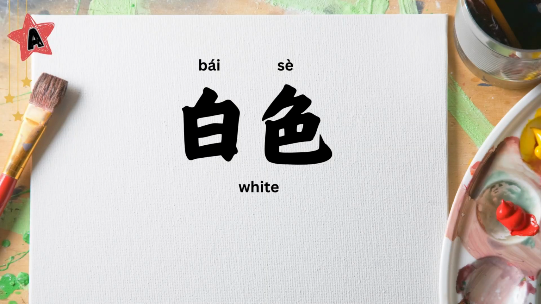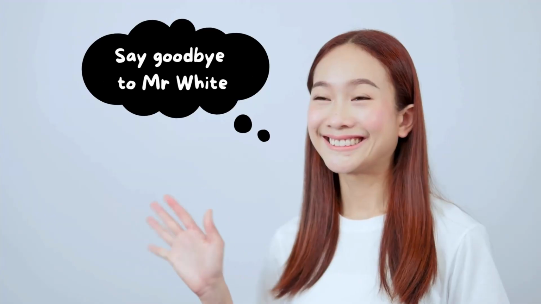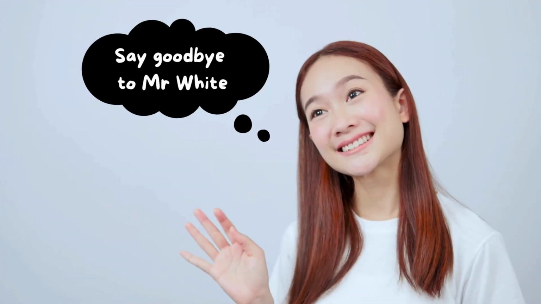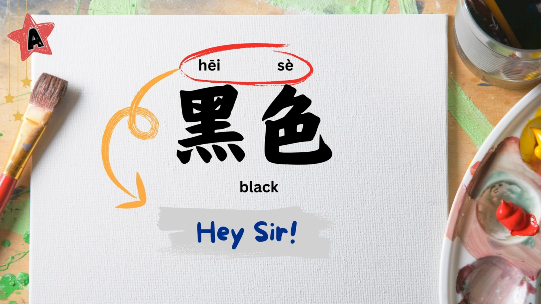Let's use colors as an example. For 白色, which sounds like bye, sir, you can remember it as say goodbye to Mr. White. Likewise, 黑色 sounds like hey, sir, so you might think of it as hey, Mr. Black. This way, you not only remember the pronunciation, but also connect it to its meaning.